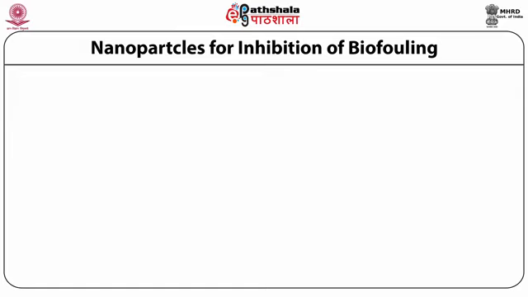Now next, what are the main nanoparticles which are used to control or inhibit biofouling? We have already discussed that physical and chemical methods are mainly used to control biofouling, but nowadays, due to recent developments, nanoparticles are also used, because of their unique property, that is high surface to volume ratio, they are mainly used for inhibition of biofouling.